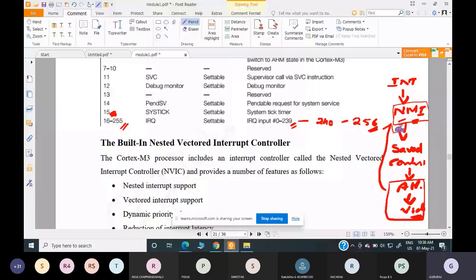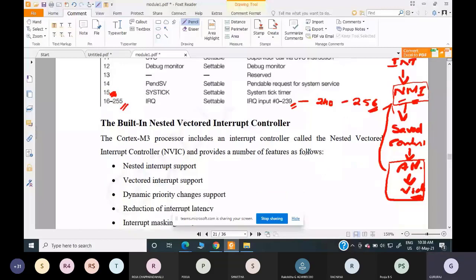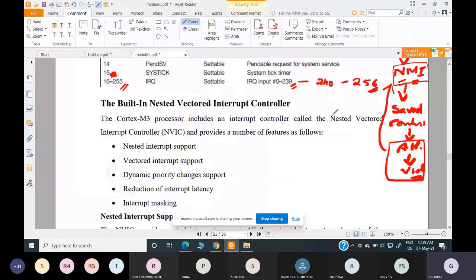Remember this. Before attending or servicing any interrupt, the processor or the controller will first save the present context. It is doing some job, and as soon as the interrupt comes, it has to leave the job and service the interrupt. But before doing that, it will save the present context, which means it will save the intermediate data. Whatever the intermediate data, everything will be saved first.